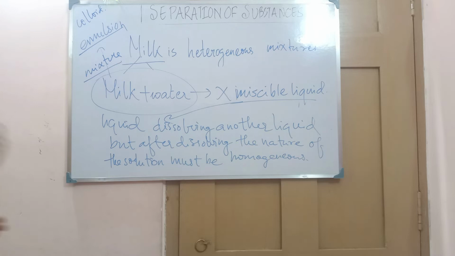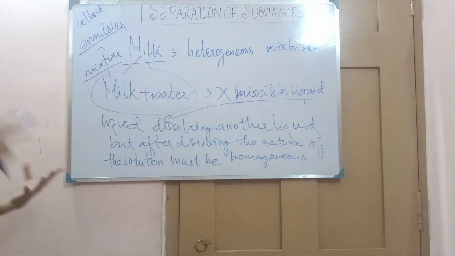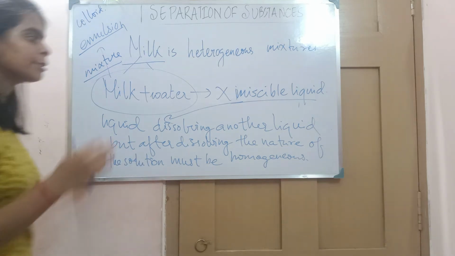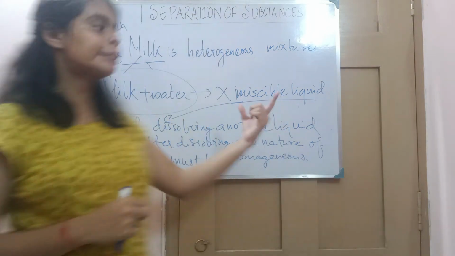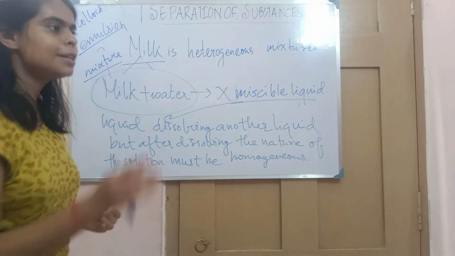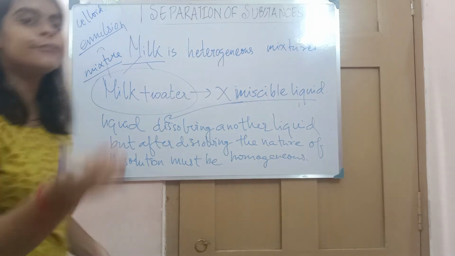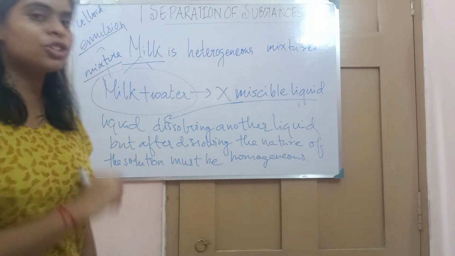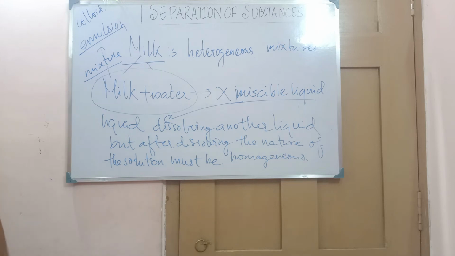So a liquid dissolves in another liquid, but the mixture that has been formed after dissolving the liquids in liquids should be homogeneous. If it is homogeneous, then we call it miscible. So what is miscible? Miscible liquids are those liquids which dissolve in another liquid and give us a homogeneous mixture. That is called miscible liquids.